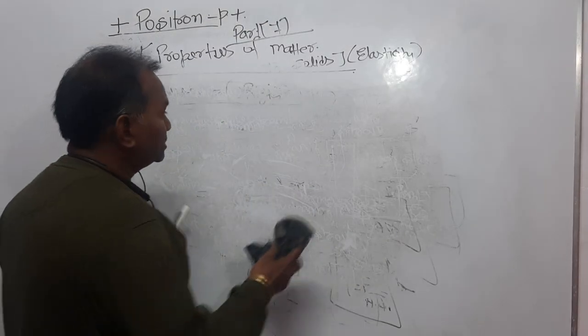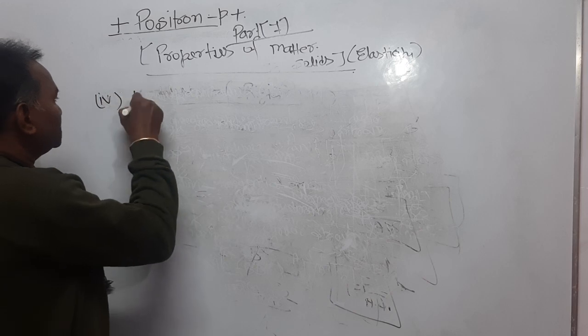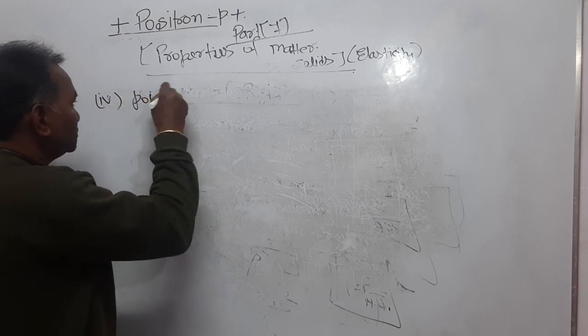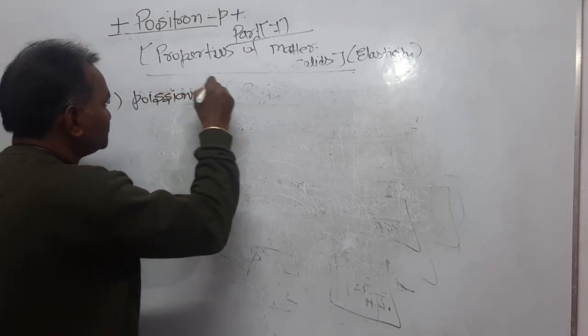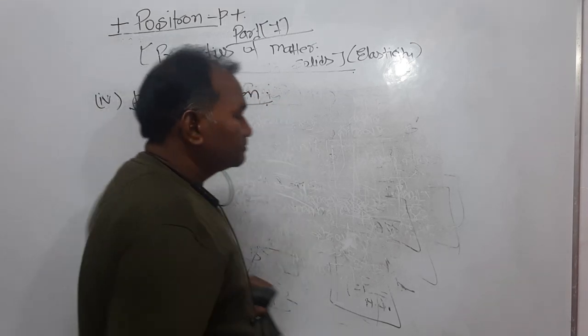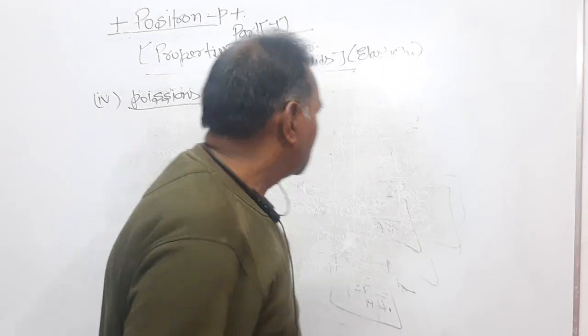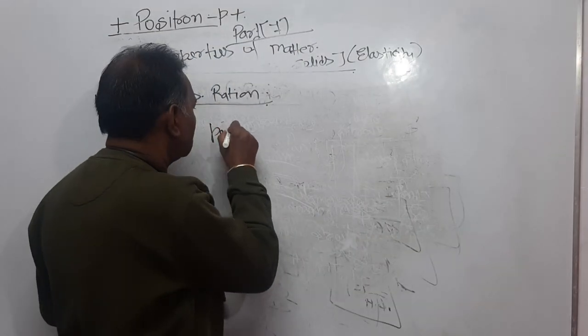Now, dear students, the fourth elastic constant is said to be the Poisson's ratio.